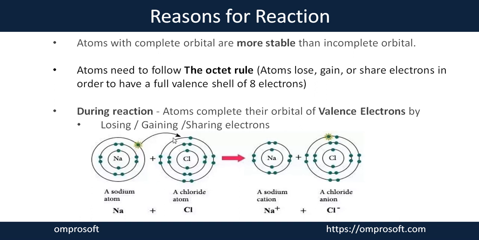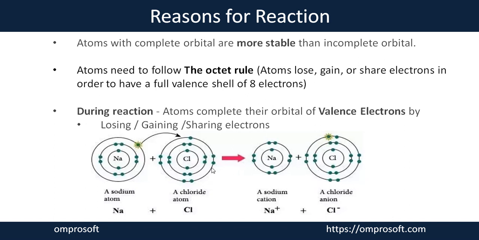After getting one electron from sodium, the chlorine outermost orbital is also fulfilled with 8 electrons. So you can see after the reaction happens, one element gives an electron and another one takes the electron. The sodium outermost orbital is completely fulfilled with electrons, and the chlorine outermost orbital is also fulfilled with valence electrons.